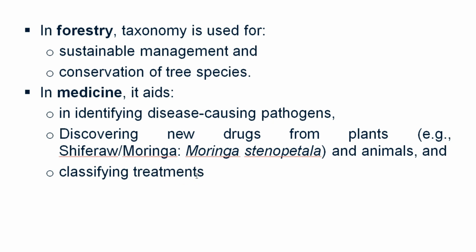So taxonomy is a practical field which is important for different fields of science. In medicine, taxonomy is important for identifying disease-causing pathogens. It is important to discover new drugs from plants, for example, shufara or moringa. And taxonomy is also important in order to identify new drugs from animals. In addition, taxonomy in medicine is important for classifying different treatments.